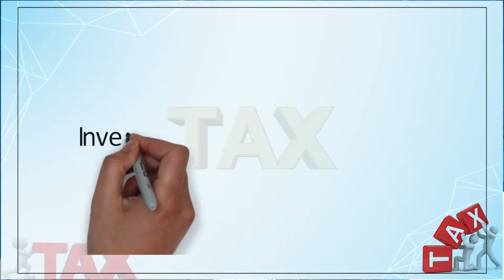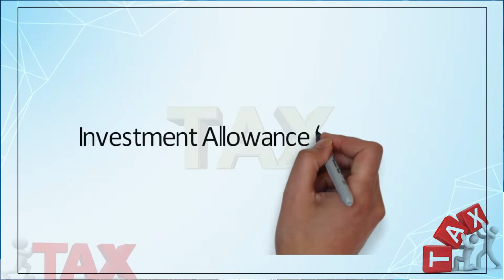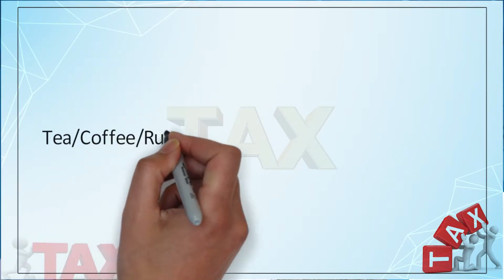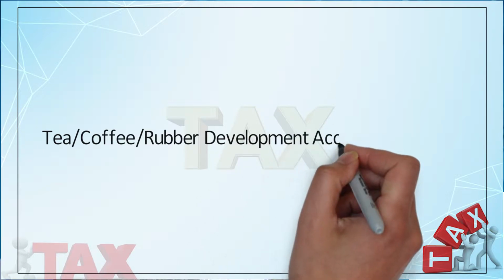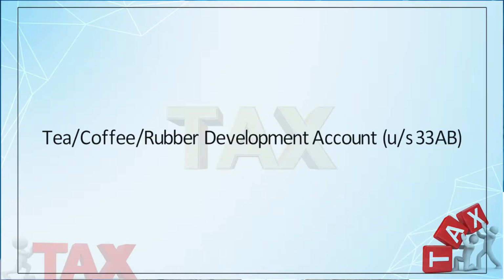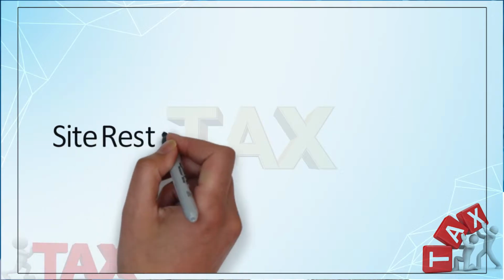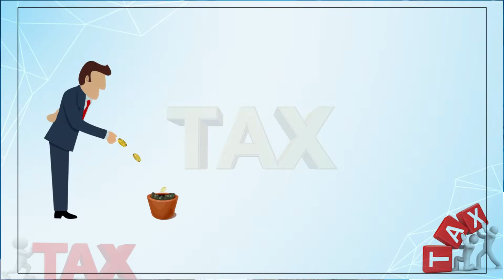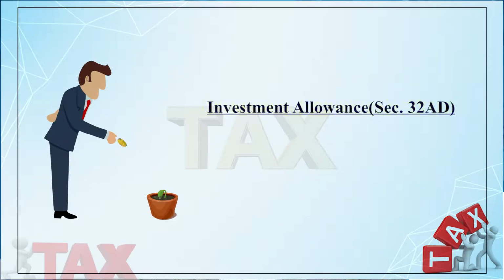Here I have identified certain items which are expenditure linked incentives or deductions. You can find the investment allowance under section 32AD, the tea, coffee or rubber development account under section 33AB, or you may consider also the site restoration fund. As per section 32AD, a corporate assessee may get the investment allowance. It is in addition to the depreciation allowance under section 32.